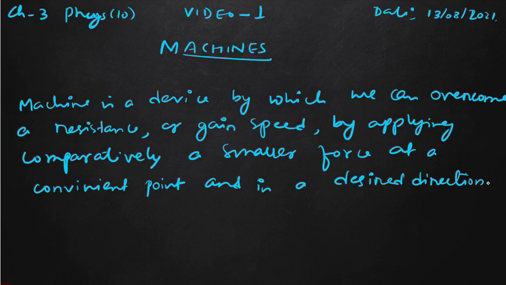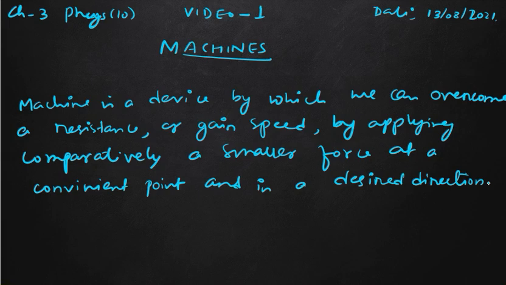Similarly, the regulator of the fan, a table fan or the ceiling fan. In the regulator, we just apply a small force and rotate that. By rotating that, by applying a small force in a particular direction, the speed of the fan increases. So the device which can overcome resistance or can gain speed by applying comparatively a smaller force at a convenient point and in a desired direction, that device will be known as a machine.